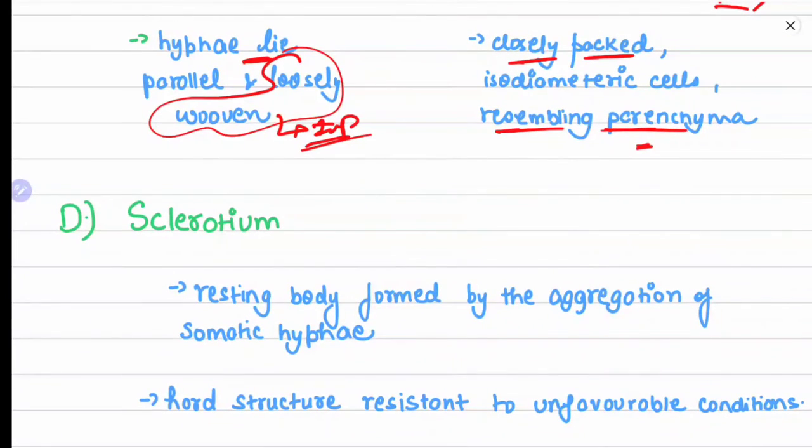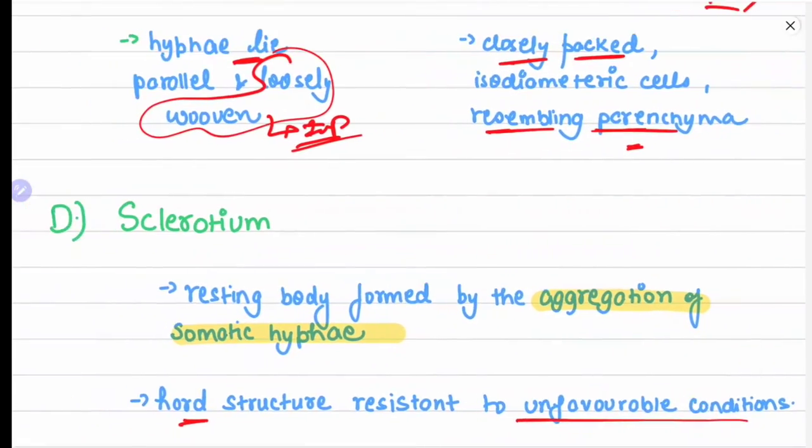Sclerotium is the resting body which is formed by the aggregation of somatic hyphae. So it's basically a body that is used to protect the fungi. It is a hard structure against unfavorable conditions. Okay.